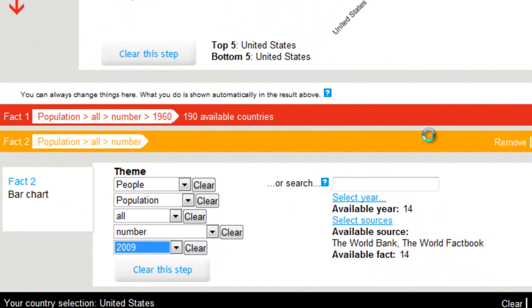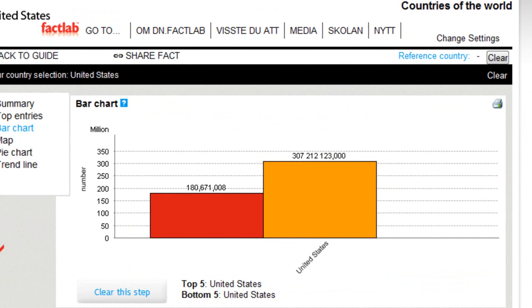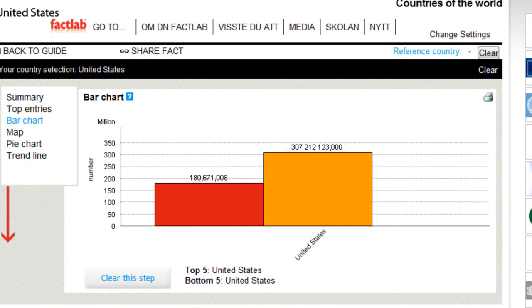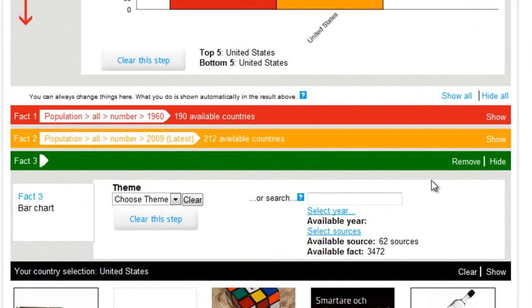In 2009, 307 million people. They have increased with nearly 130 million people since 1960. And let's add another fact. What will the population be in 2050?